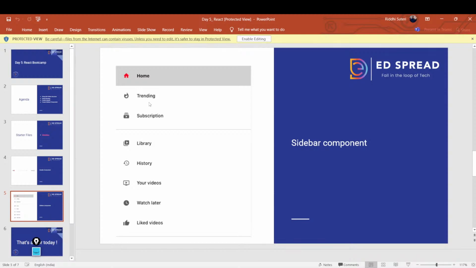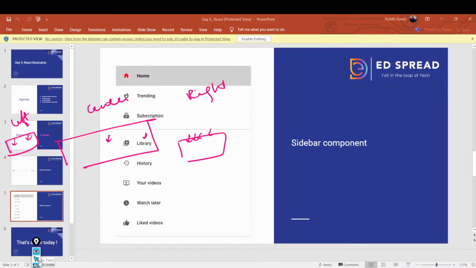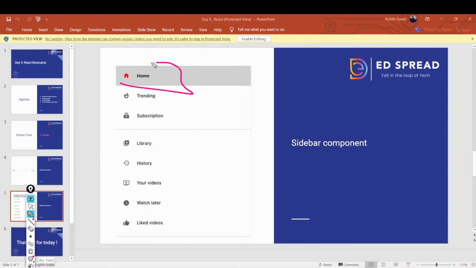What we will do is we will not create this whole thing in one bunch, because it does not make sense to create all these stylings at the same time. Instead, we will create one card. This you can see over here. Let me show you what I'm trying to say. So you can see that this card is there. We will create one component of that. We can maybe call it a side row, sidebar row.